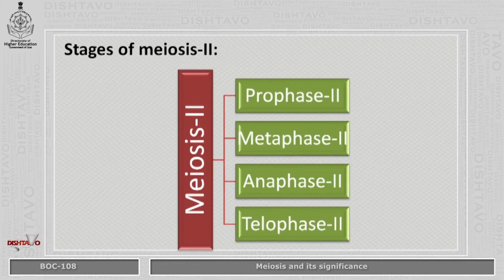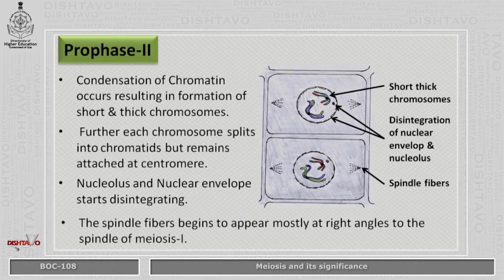Stages of meiosis 2. Meiosis 2 shows four important stages, that is prophase 2, metaphase 2, anaphase 2 and telophase 2. In prophase 2, condensation of chromatin occurs resulting in formation of short and thick chromosomes. Further, each chromosome splits into chromatids but remains attached at the centromere. Nucleolus and nuclear envelope start disintegrating. The spindle fibers begin to appear mostly at right angles to the spindle of meiosis 1. This you can clearly see in the given picture.